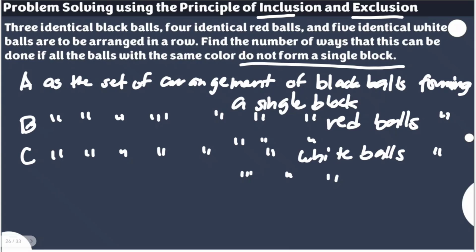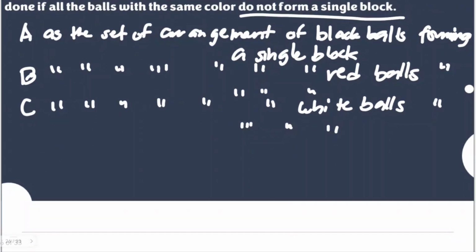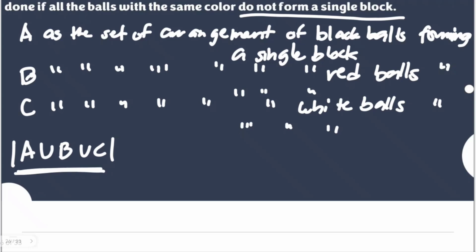So our point here is, when we talk about forming single blocks, this is where the principle of inclusion and exclusion is applicable, because we would like the number of ways where there are groups of colors forming a single block.